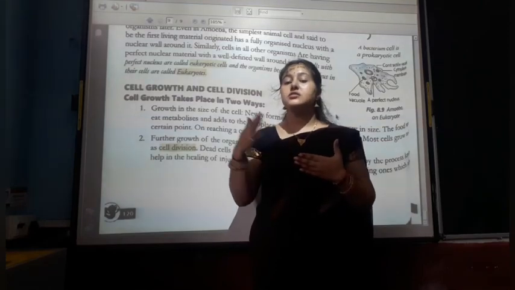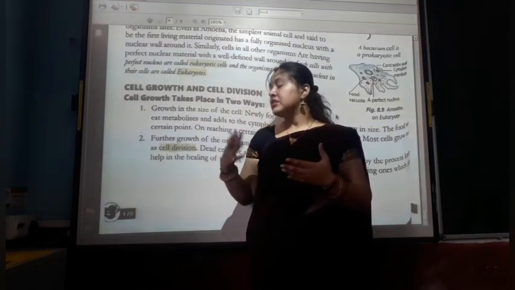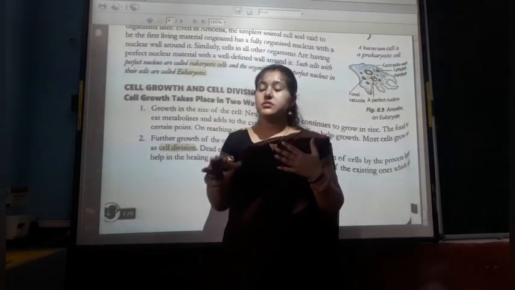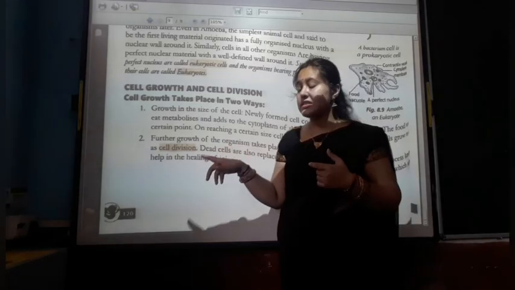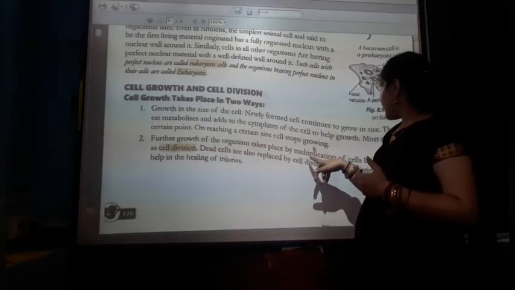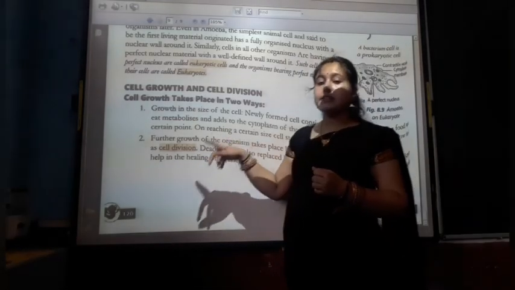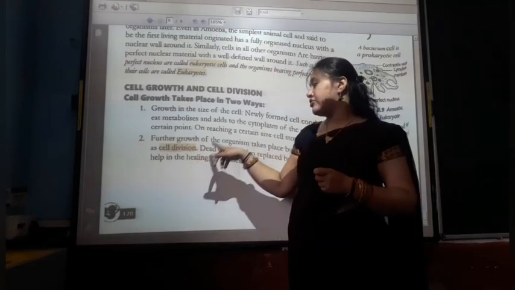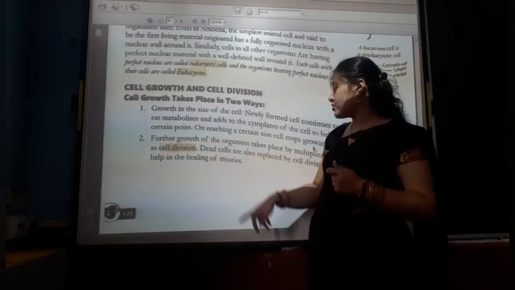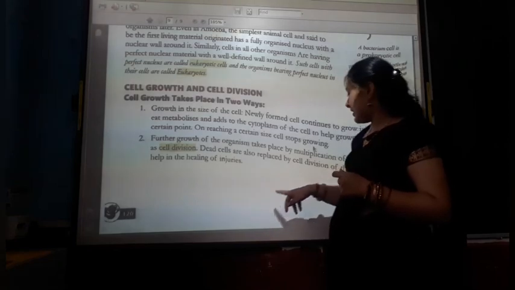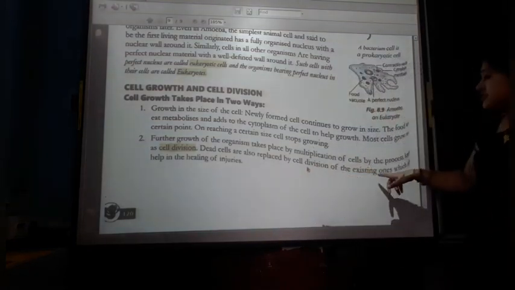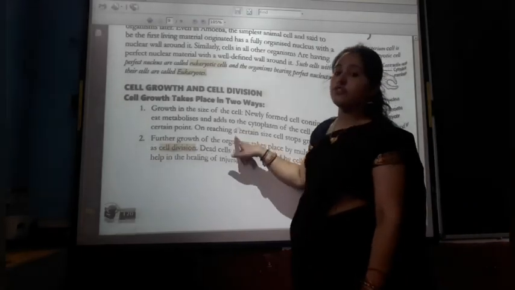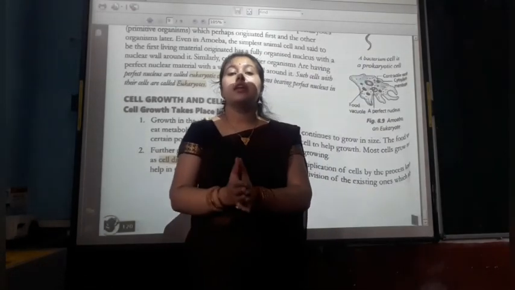Our height, for example, stops at some point. Further growth of the organism takes place by the multiplication of cells, a process known as cell division. Dead cells are also replaced by cell division, which helps in the healing of injury.